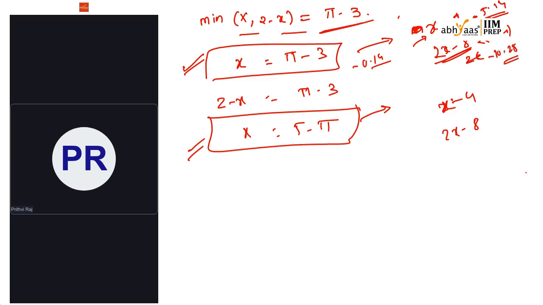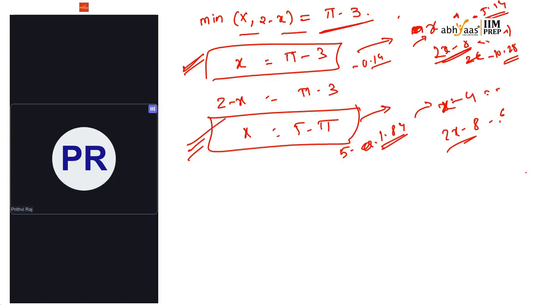That's one. Next, 5 minus pi is a positive value of about 1.84. If I keep that here, I get minus values again, and here more minus value. Yes, these two values are valid.